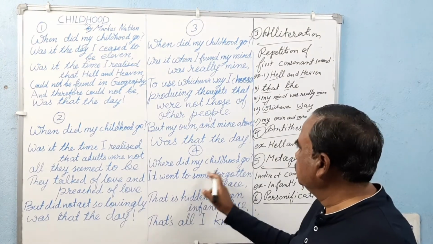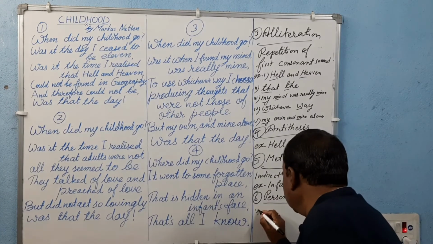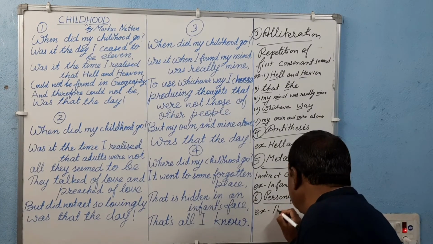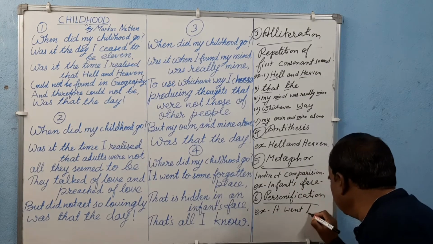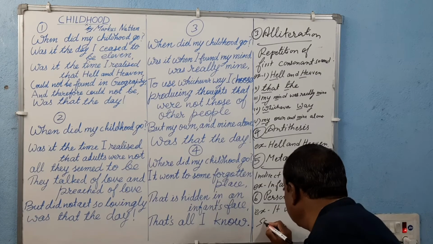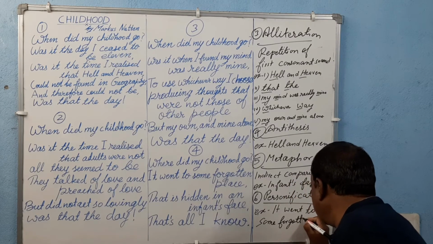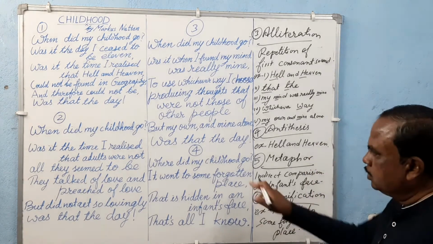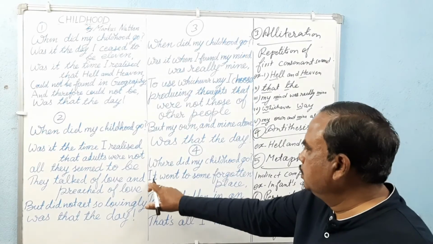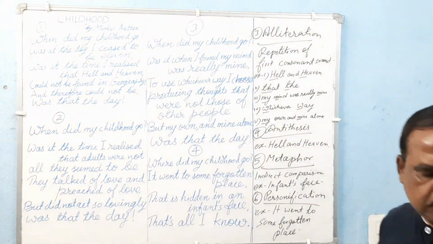Childhood went to some forgotten place. Here childhood is personified in this line.